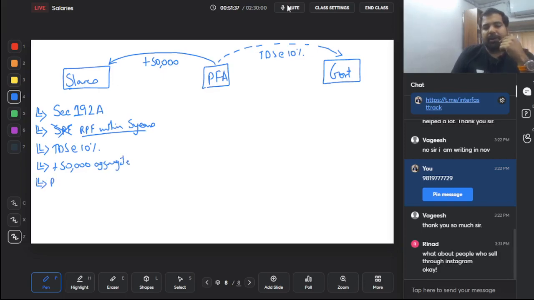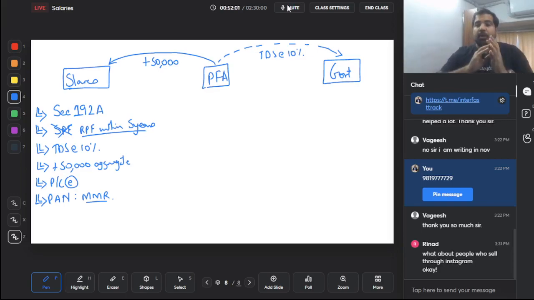This is on payment or credit basis, whichever is earlier. And here also, guys, the PF authority should have your PAN number. If PAN number is not given, then guys, MMR. See, generally if the PAN number is not given, it's 20%. But for slaves, they have an extra rate of MMR 42.744%. And for online, it is only 5% if you don't give the PAN. I'll repeat, not giving PAN is a punishment, yes. And the TDS rate increases to 20%. But if it's slaves not giving PAN, then it's MMR. And if it's an online transaction, like Zomato, etc., and you are not giving PAN, then it's 5% in that case.